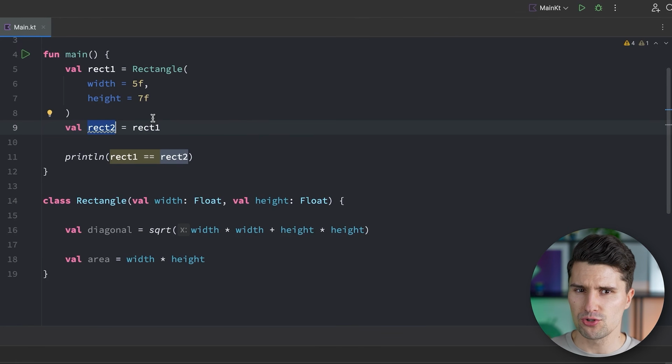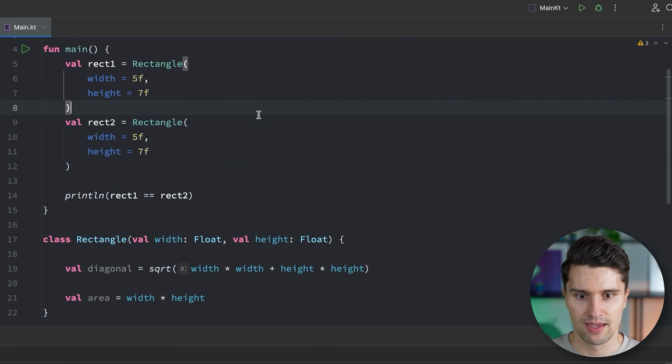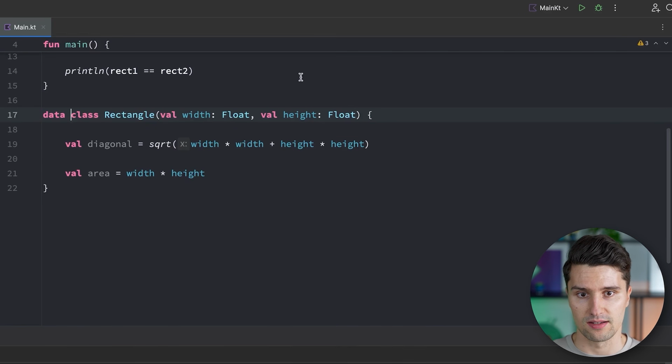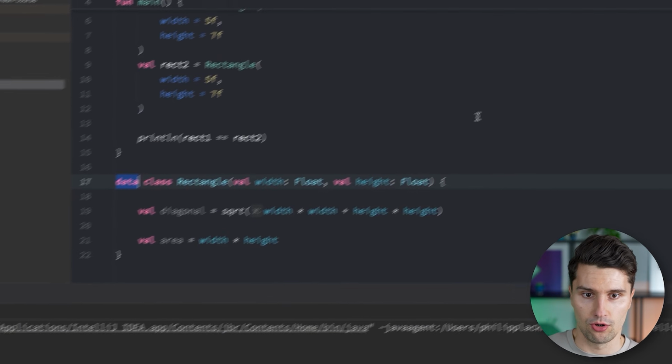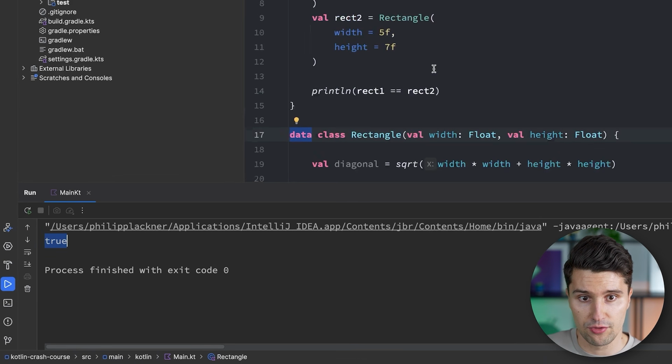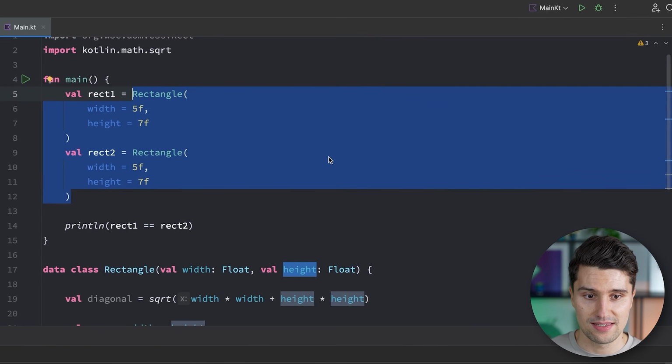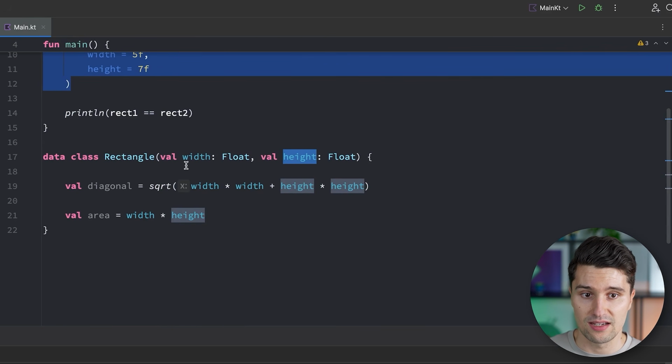But what if we actually want to compare two such classes based on their content? That's something quite common, right? Well, luckily for that, Kotlin has a special type of class. Because if a class is mainly used to hold data and to bundle such data, like the width and the height values, and then just contains functionality that operates on this data, then a class should actually be a data class. As the keyword says, it just mainly contains data. Because if we now rerun the code, then it now prints true, even though both classes are their own individual instance. Because the way data class comparisons work is it will instead compare these classes by fields.